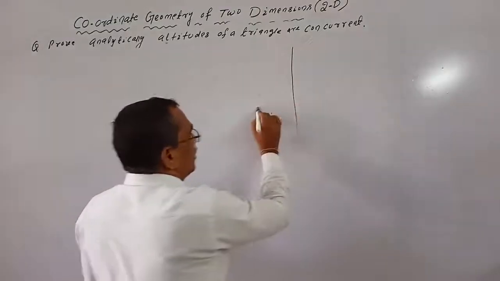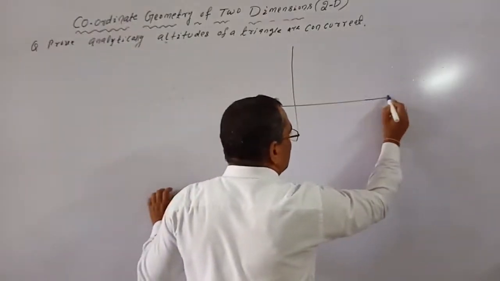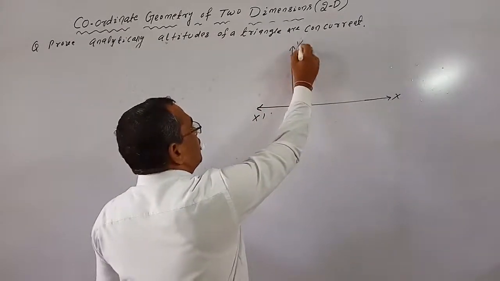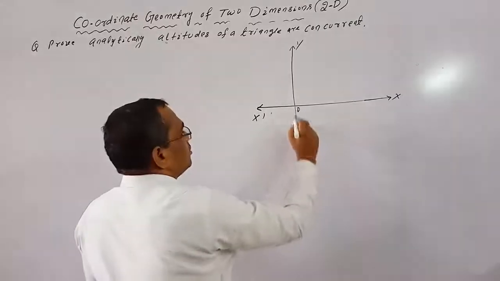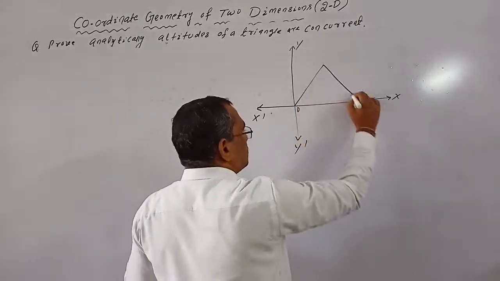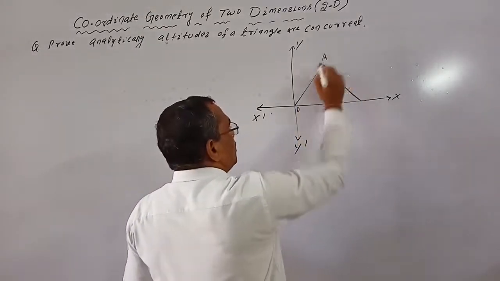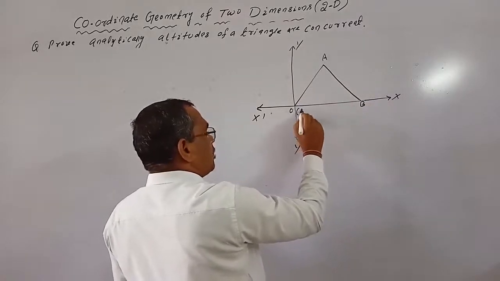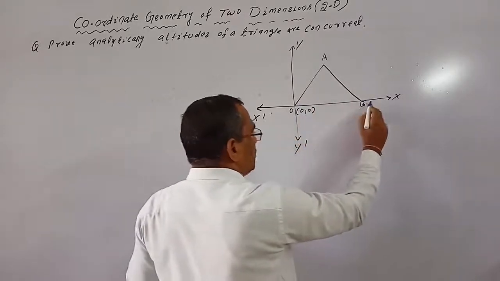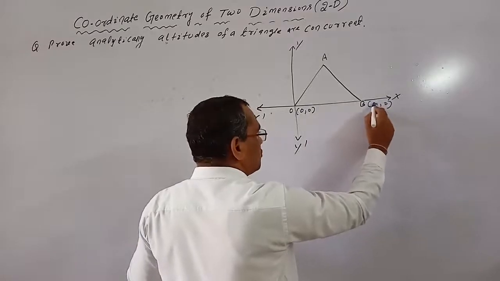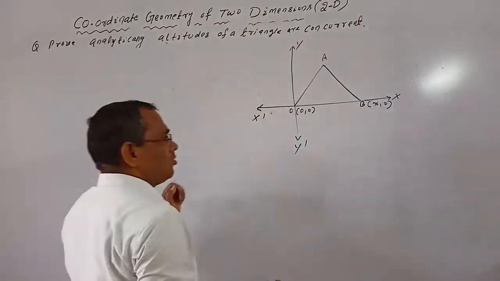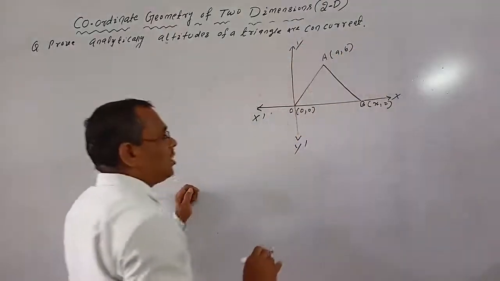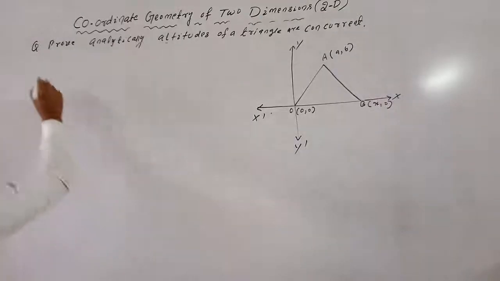Now this is a coordinate axis, X'OX, and this is Y'OY. So this is a triangle AOB whose one vertex is at origin and the other vertex B is (x, 0), and this point is suppose (a, b). So first we write these things.